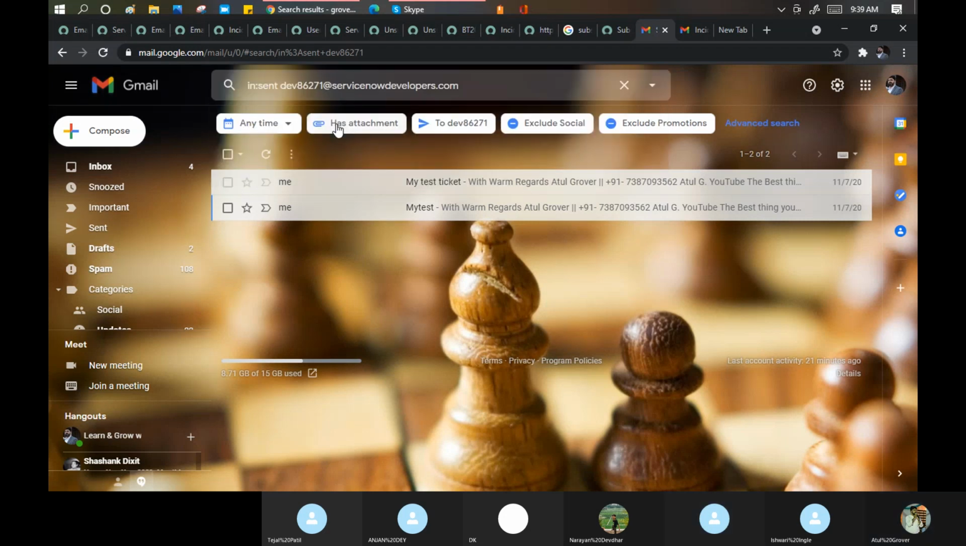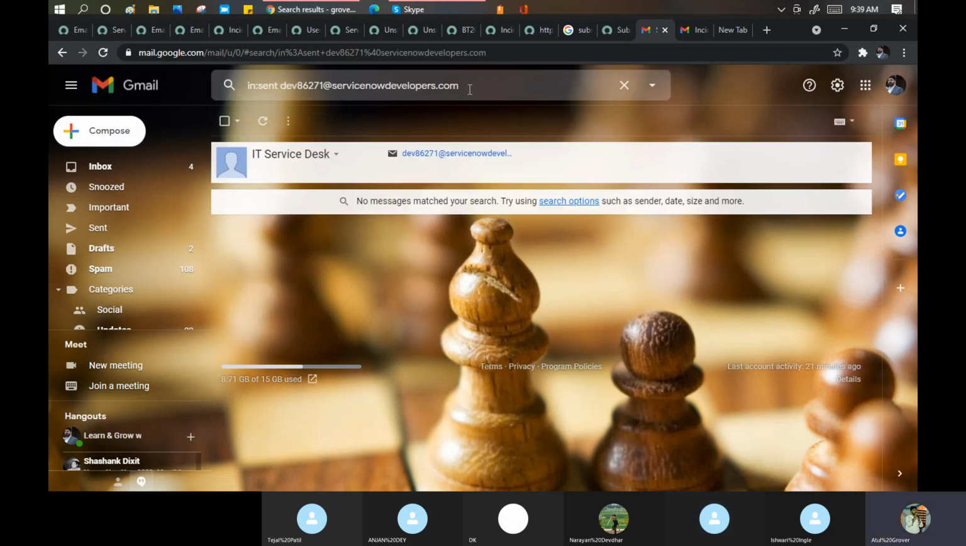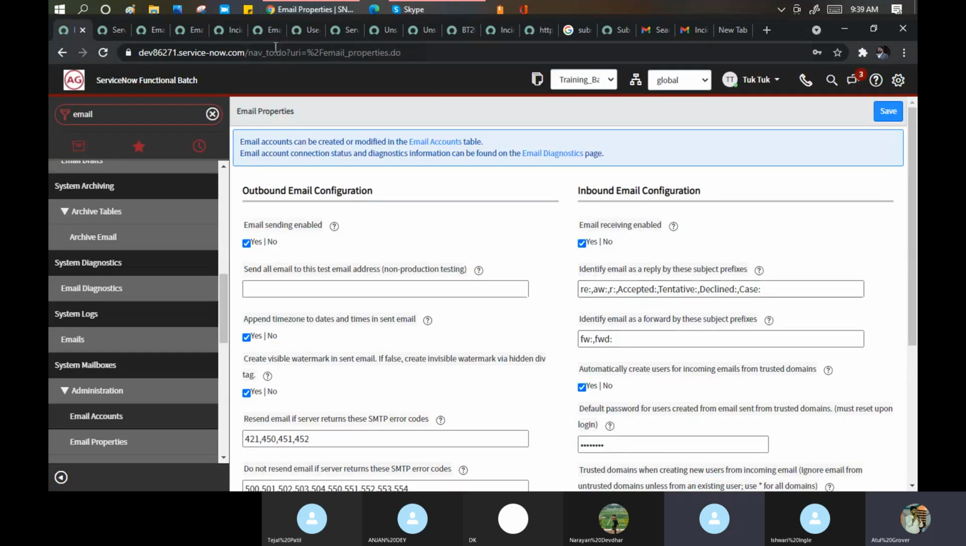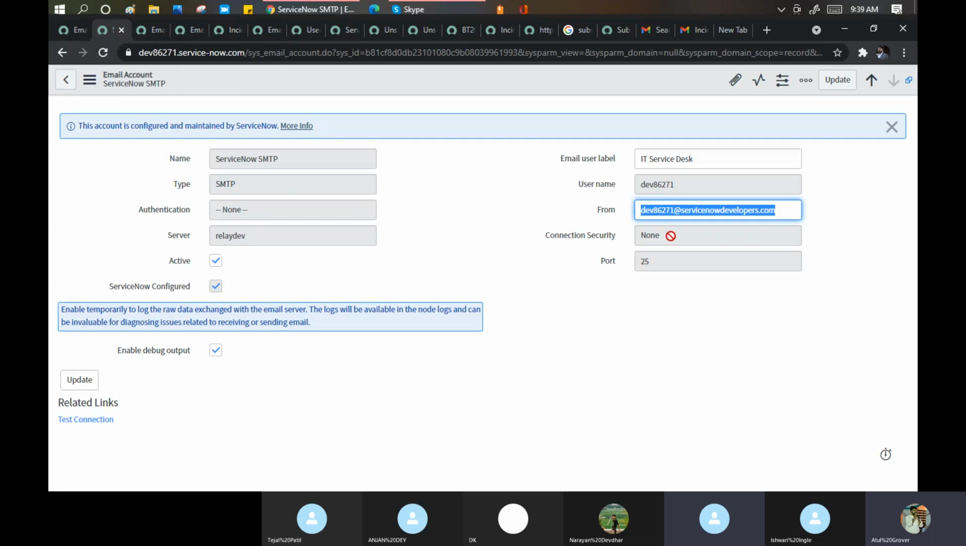ServiceNowDeveloper.com. I'm just checking for the spelling perspective. Actually, nothing should go wrong. And put in my account. Not .com, Atul. There's one more email ID I saw. No, that was the older one. Developer or developers? Developers.